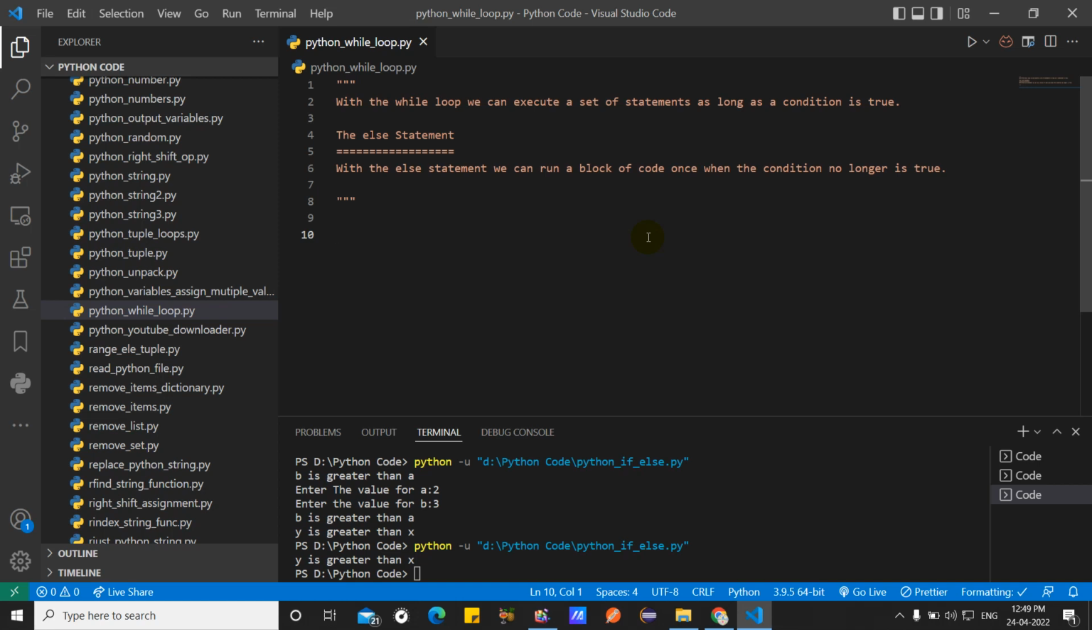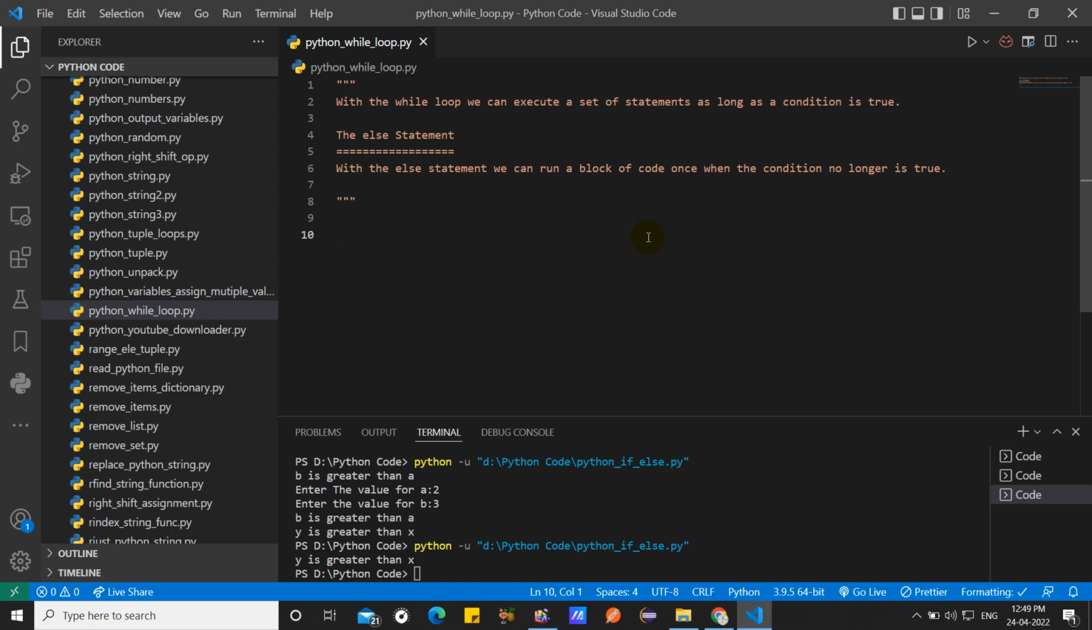Suppose I tell you to print 1 to 100. How could you print 1 to 100 without a loop? You would have to write 1, 2, 3, 4, 5 and declare every number in this way up to 100. But here, the Python while loop helps you print 1 to 100 very easily by writing just a few lines of instruction.